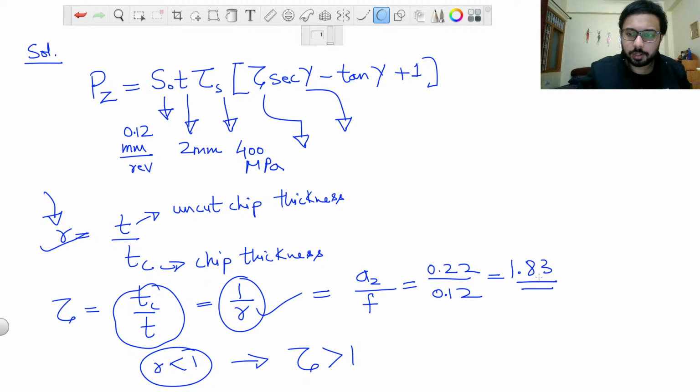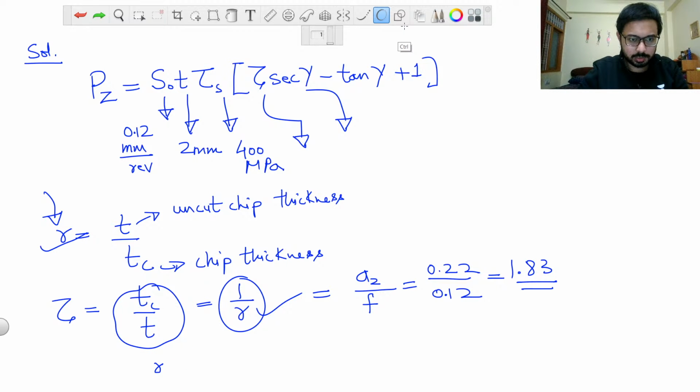And here our calculation is according to the concept that we have just discussed, that zeta is greater than 1 because it is the reciprocal of R, and R always comes out less than 1 because of the definition of R. That is the thing that I wanted to discuss. Now we have calculated zeta also, so let me write it here, 1.83.